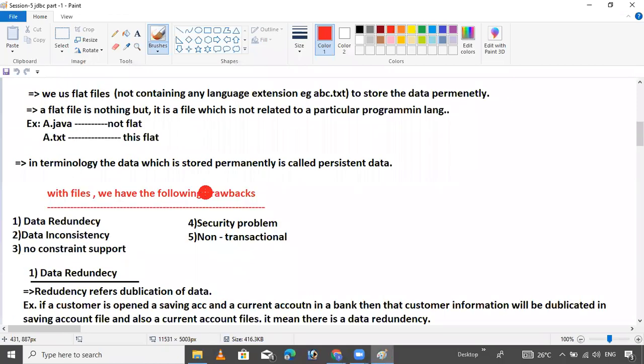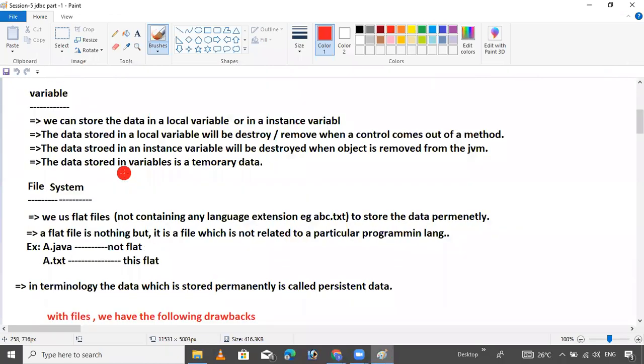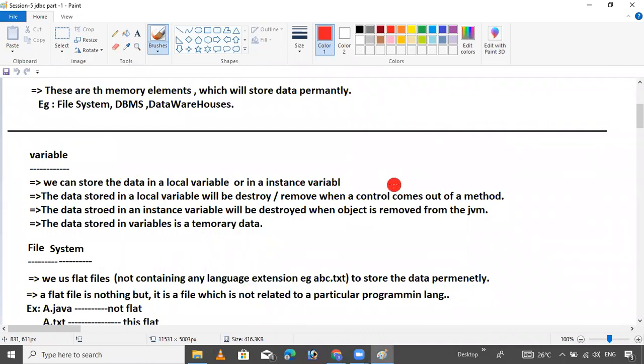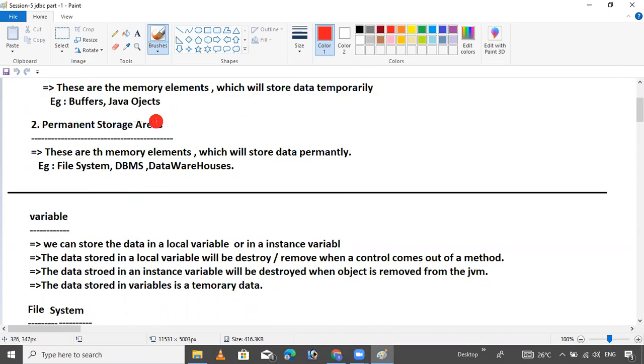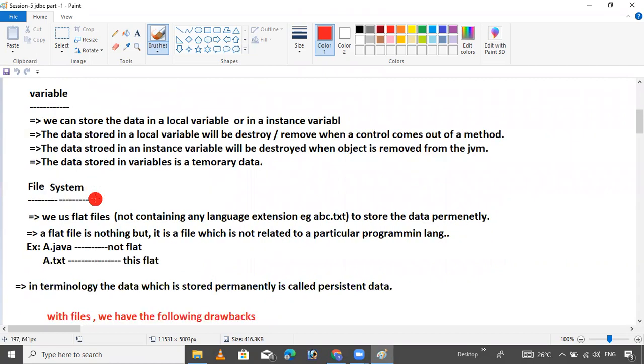So, coming to the point. We have variables where we store the data. Variables hold temporary data, like Java objects. We can store the data in a local variable or an instance variable. First is the local variable, second is the instance variable. In Java we have two types of variable: instance variable and local variable. Instance variables are class level, other things I will discuss.